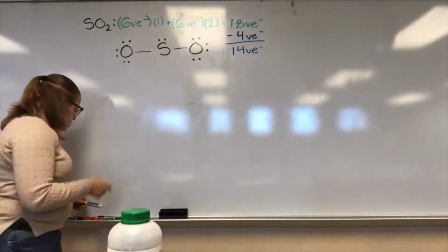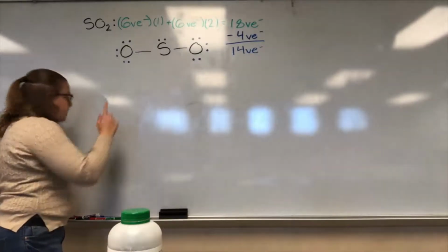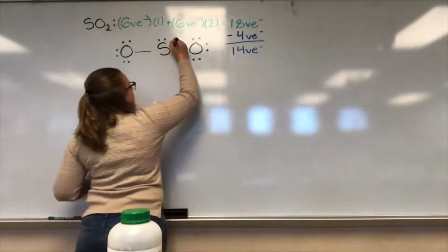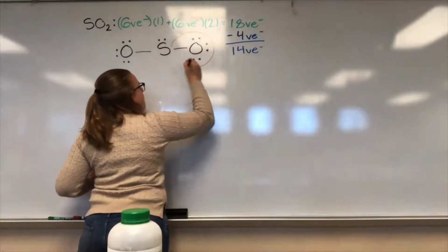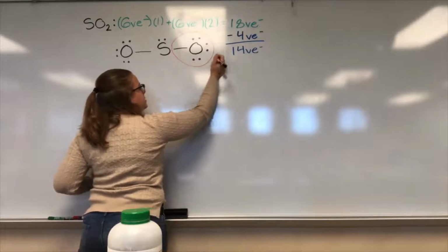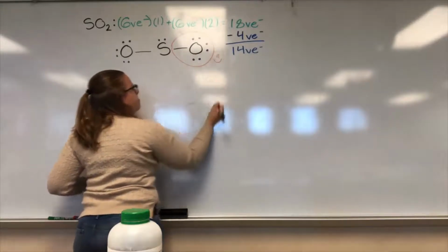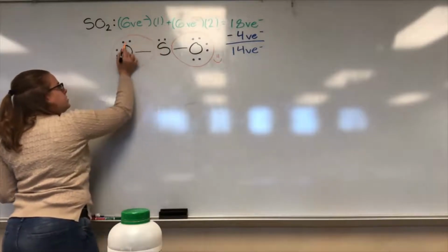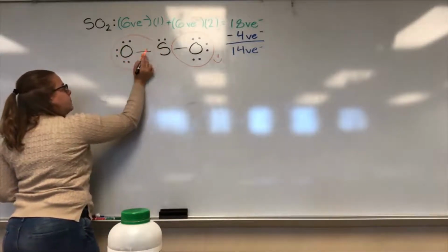So let's go ahead and check if each of these atoms in the structure is happy. Let's go ahead and look at this oxygen here. We got 2, 4, 6, and 8 from the bond. Oxygen's happy. Moving on here, we got 2, 4, 6, 8 from the bond.